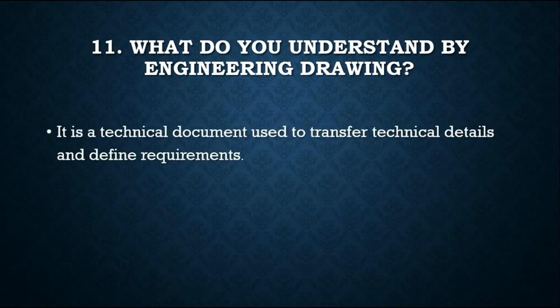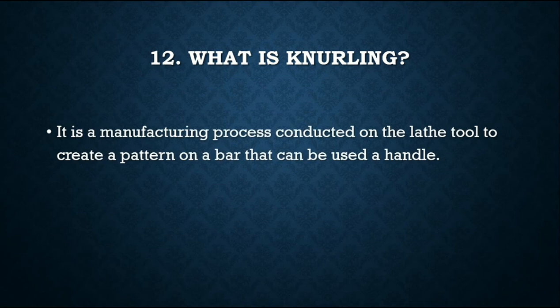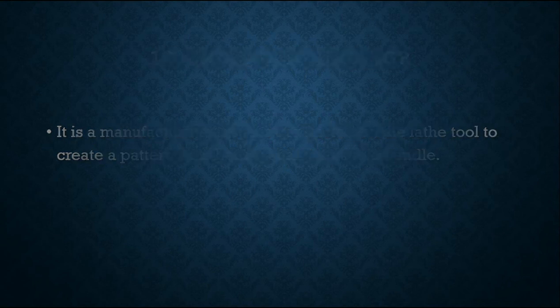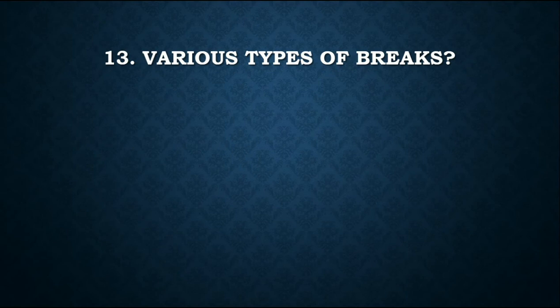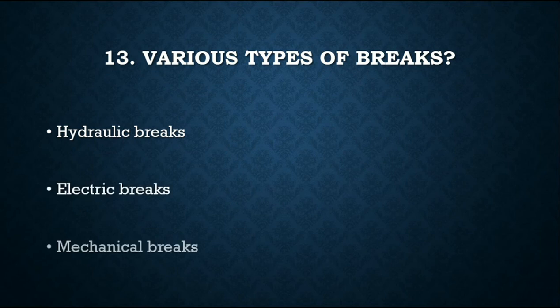Twelfth question is, what is knurling? The answer is, it is a manufacturing process conducted with a tool on a lathe to create a pattern on a bar that can be used as a handle. Thirteenth question is, various types of brakes. The answer is, hydraulic brakes. Second one is electric brakes and the final one is mechanical brakes.